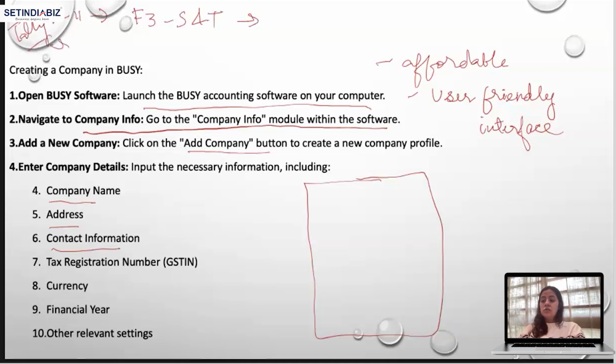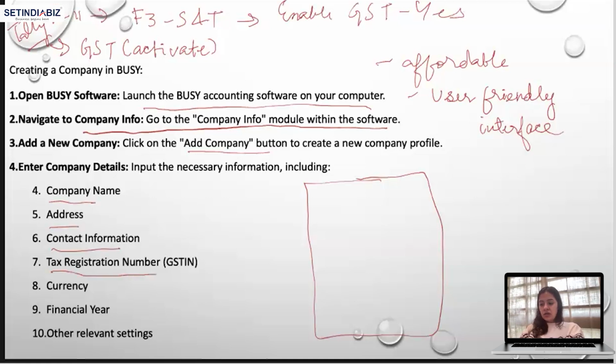And I'm talking about how to activate GST on Tally. And we just did it in last class. I'm just revising so that we can compare that in this we do not activate any GST. In Tally we used to activate GST: F11, F3 statutory and taxation, enable GST, yes. But here there is a tax registration number that we need to specify. That is, we are working from the start for the GST thing.